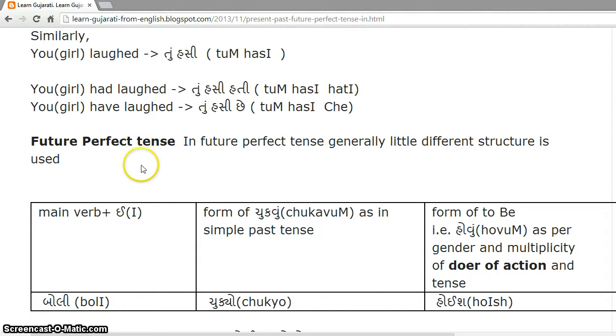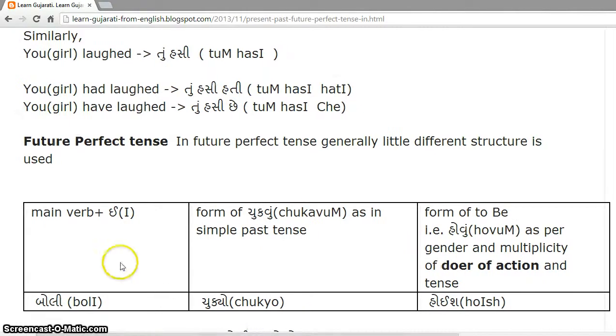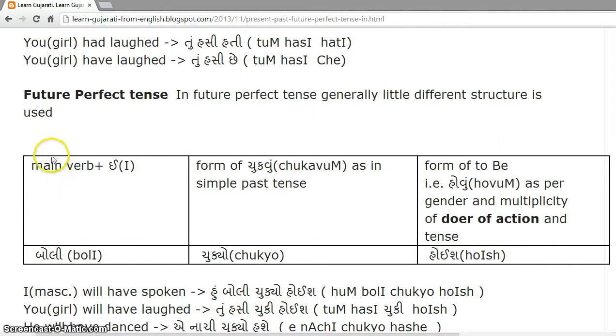Now let's move to future perfect tense. In future perfect tense, generally a little different structure is used. The structure will be main verb plus e, then a form of chukvu as in simple past tense, and a form of hovu as per the gender and multiplicity of the doer of the action and tense.